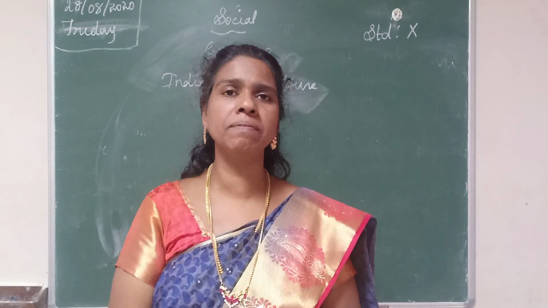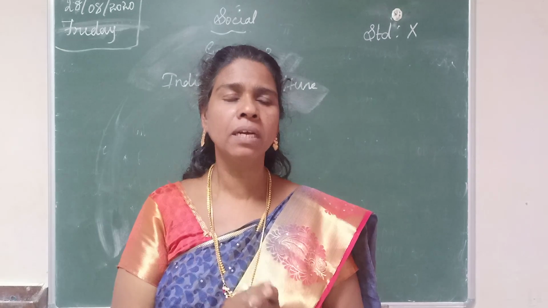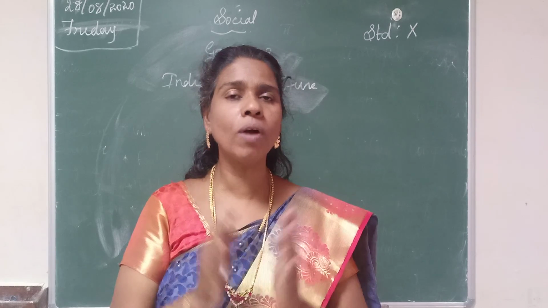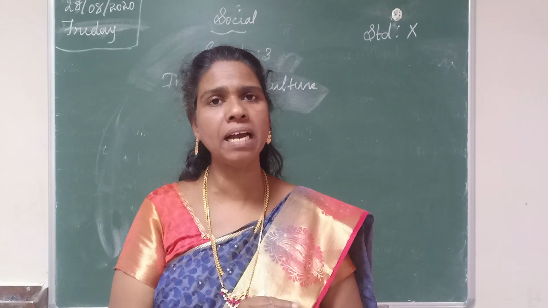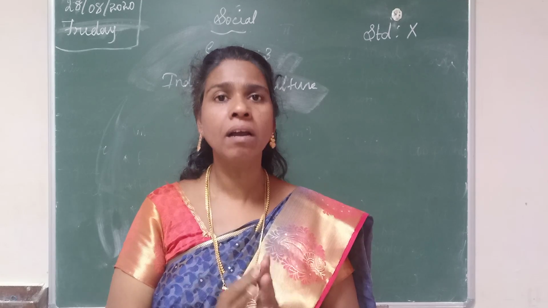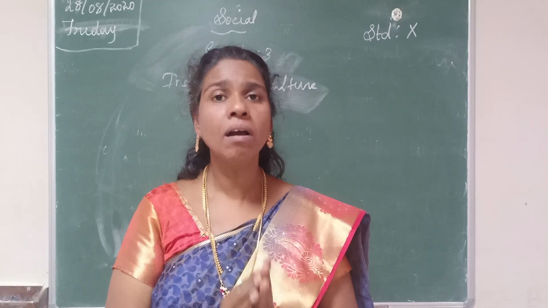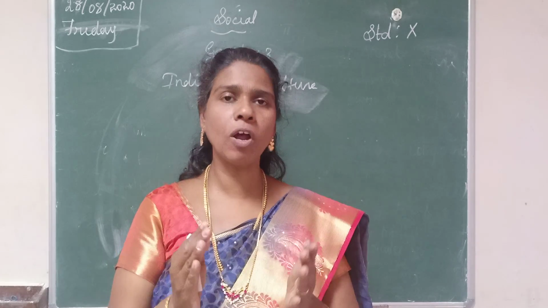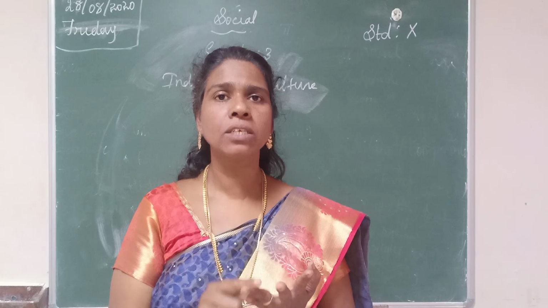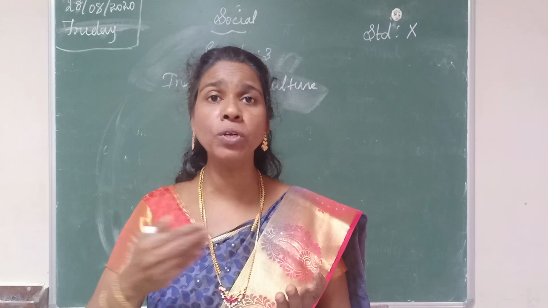Then in the previous class we learned about major crops cultivated in India. The major crops are divided into 4 categories. What are the 4 categories of major crops in India? Excellent. Food crops, cash crops, plantation crops and horticulture crops. From food crops we learned some of the food grains, for example rice, wheat, jowar, bajra, barley, pulses. These are the important food crops.